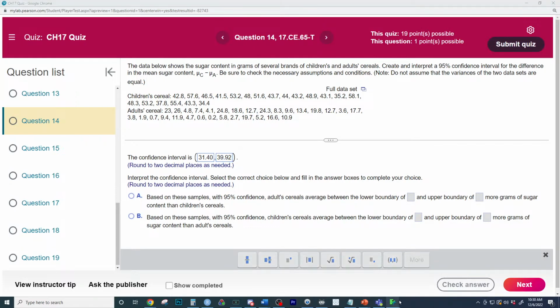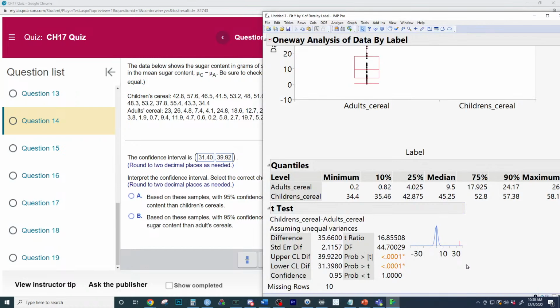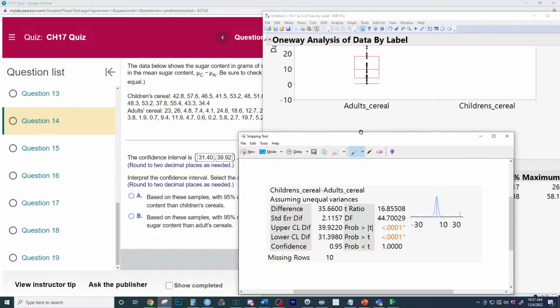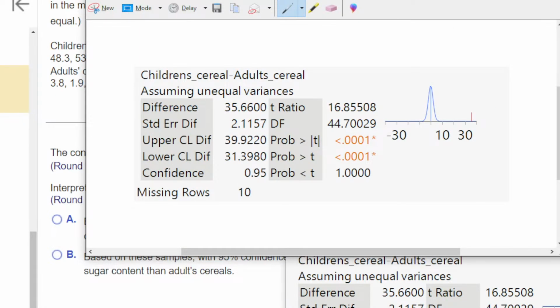Now, why do we have evidence that children's cereal has more sugar than adults? Because the what is what? Why do we have evidence that the children's cereal has more sugar than adults? This is an important thing to know.